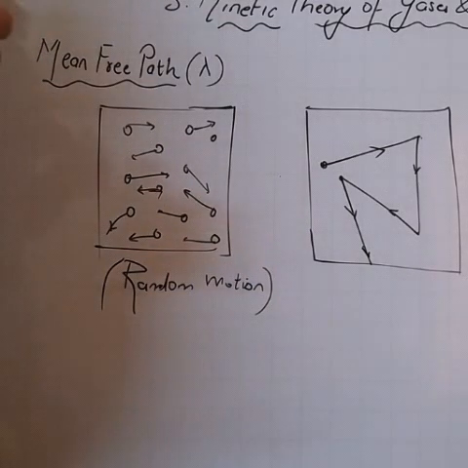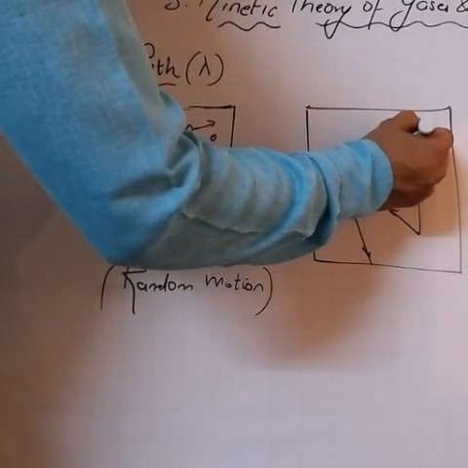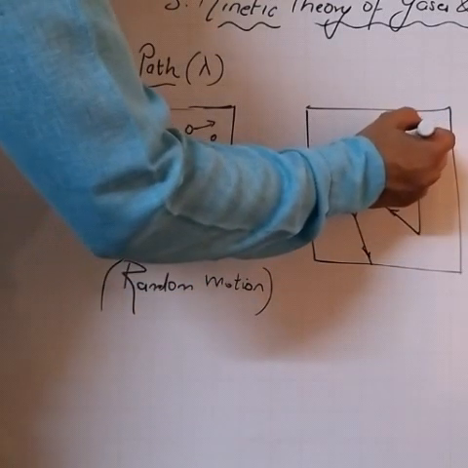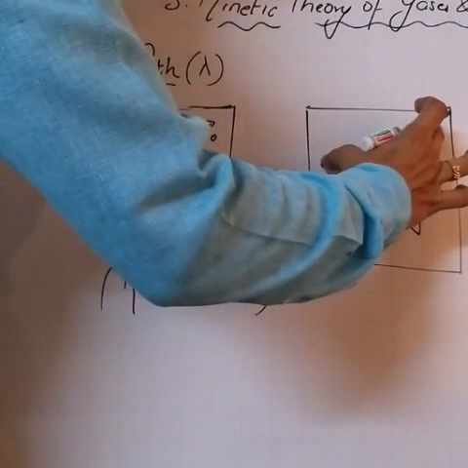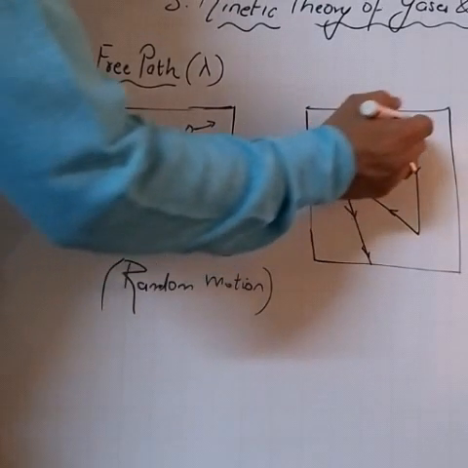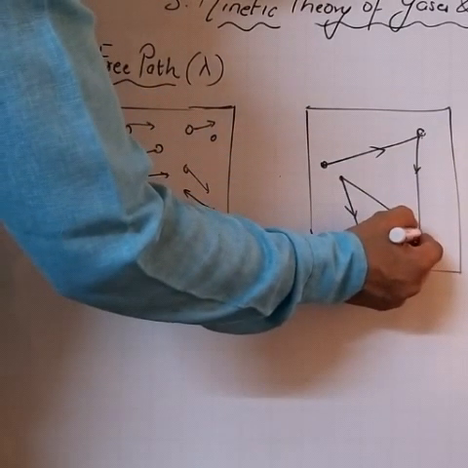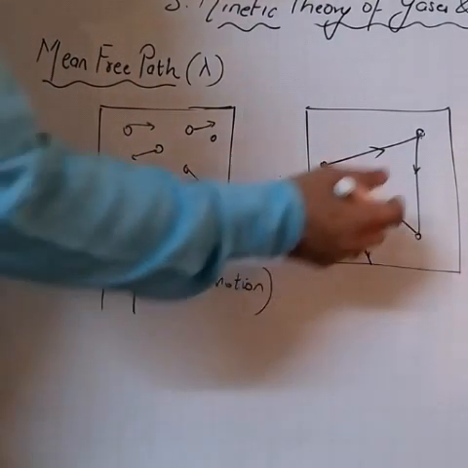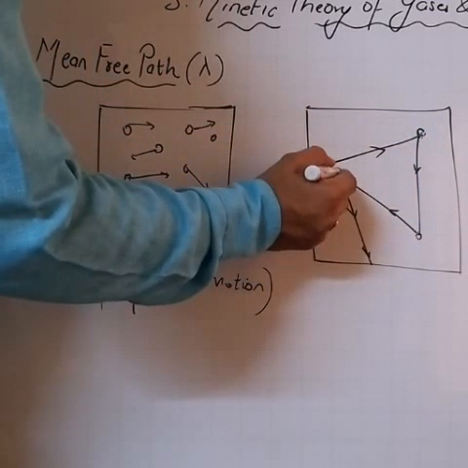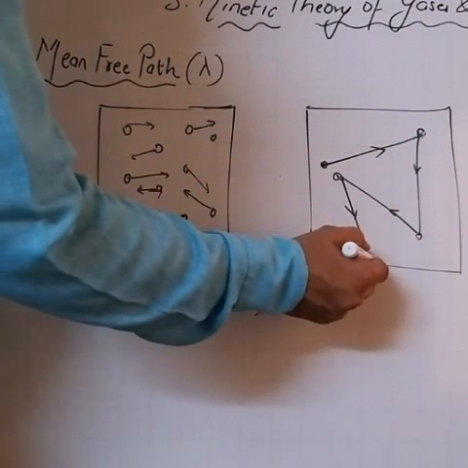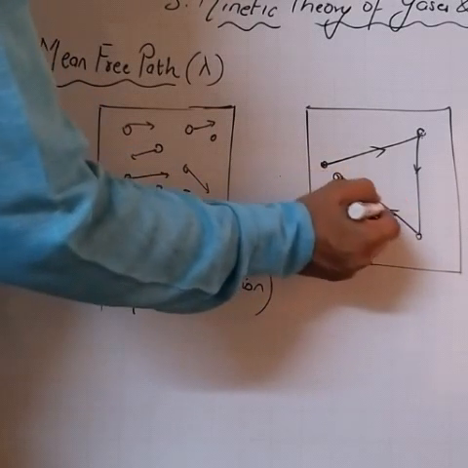Getting it? Take one example here. This gas molecule is moving in this direction, it collides over here. So this is the distance between the two collisions, and then again it moves here, it collides with another molecule. This is another distance. Then again it undergoes collision over here, this is the third distance.